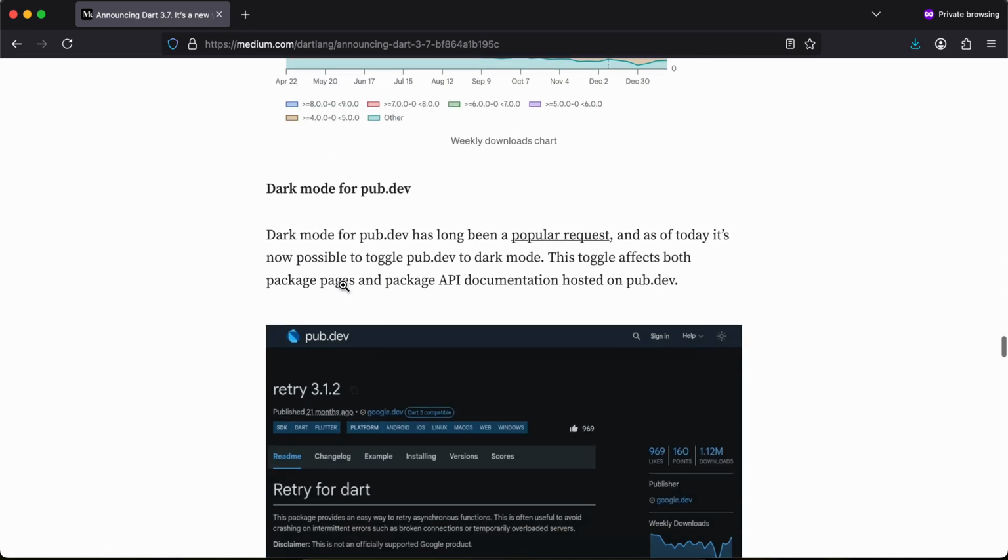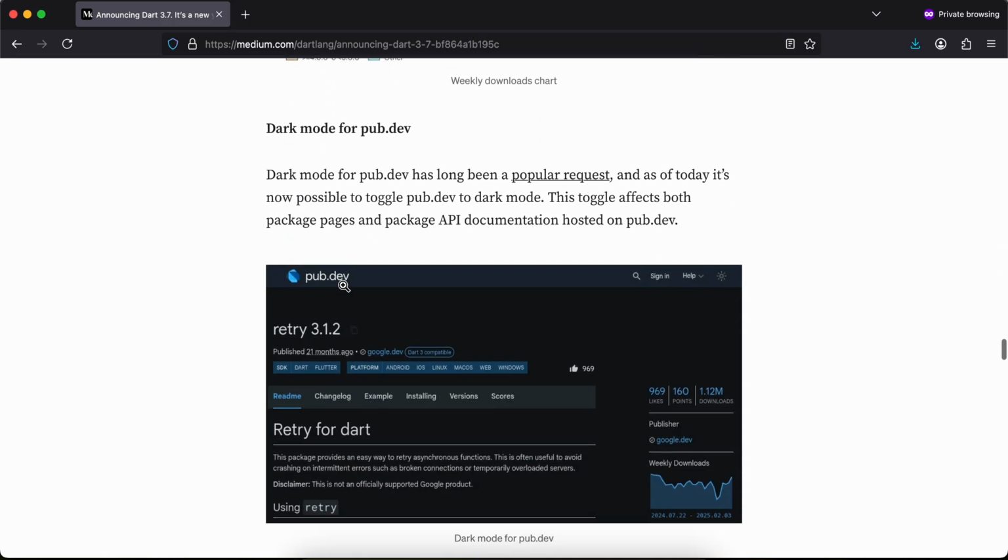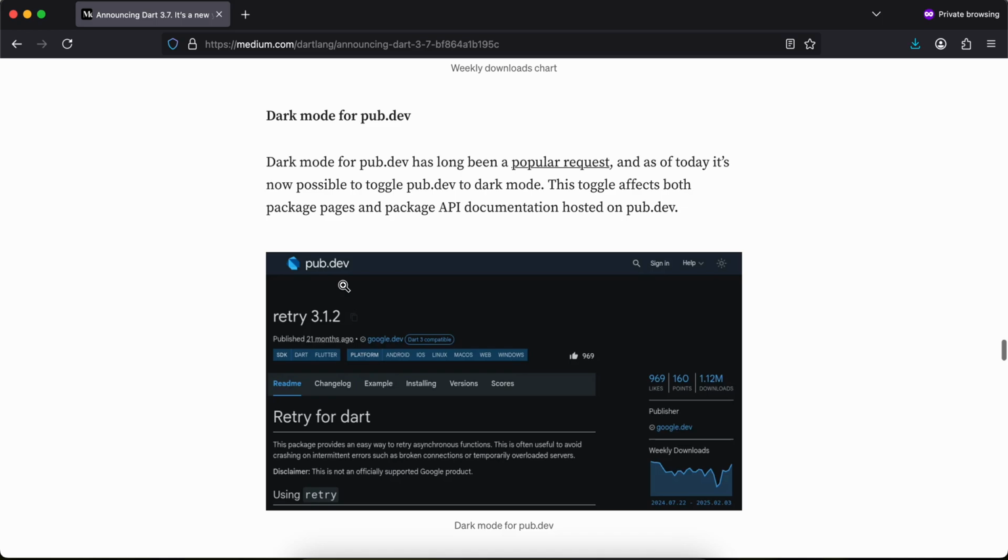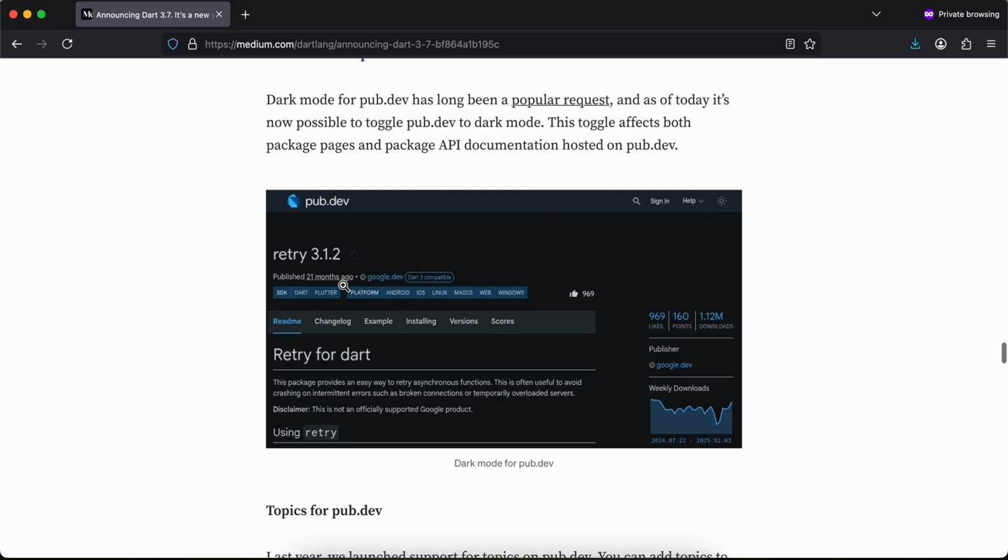So yeah, something like this. Dark mode for pub.dev. Dark mode for pub.dev has long been a popular request, and as of today it's possible to toggle pub.dev to dark mode. This toggle affects both package pages and package API documentation hosted on pub.dev.